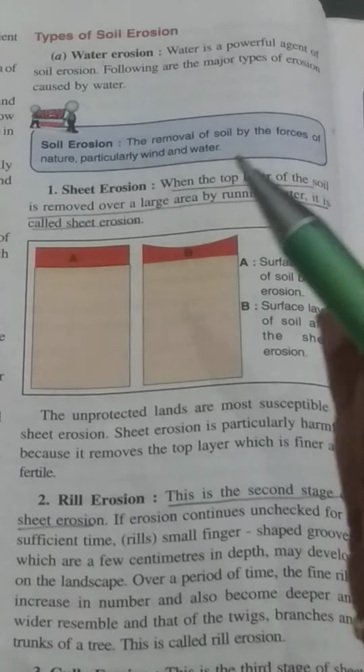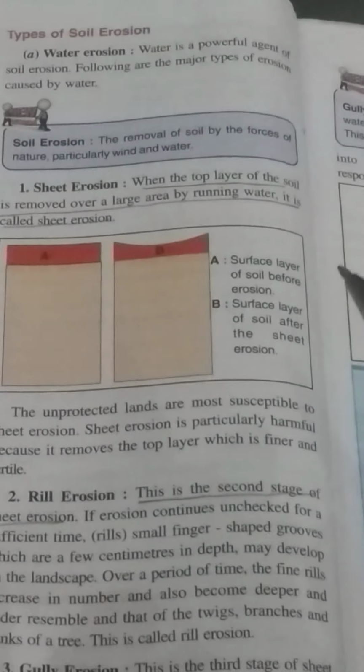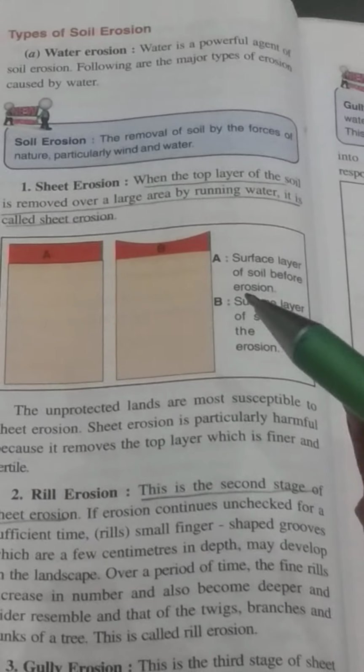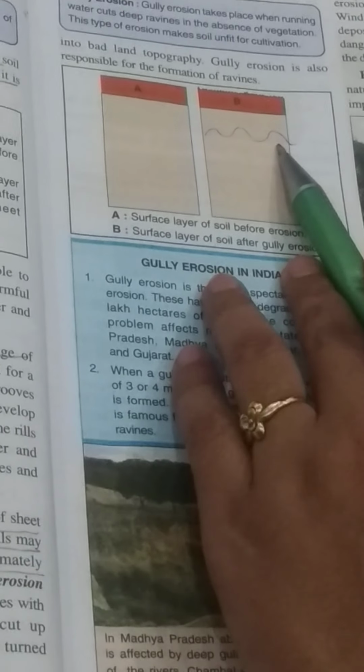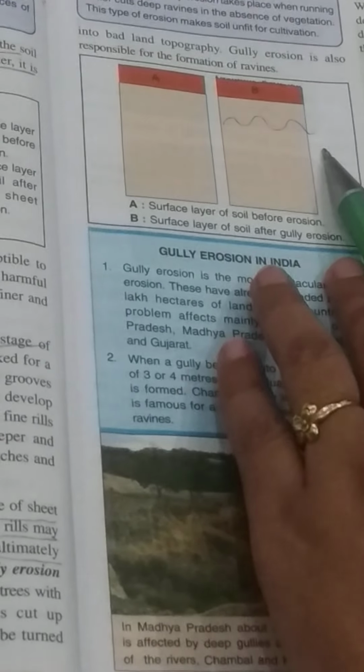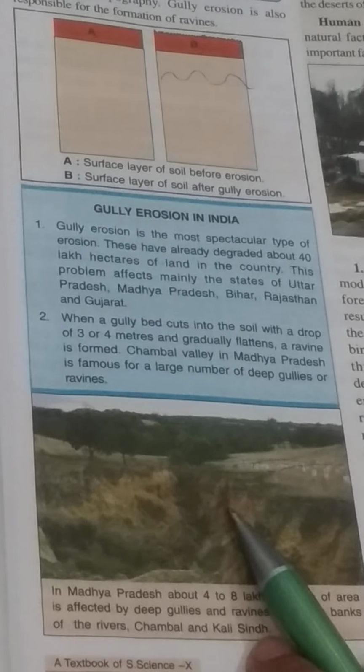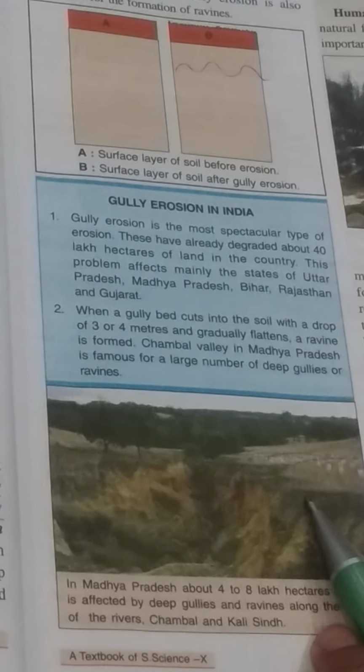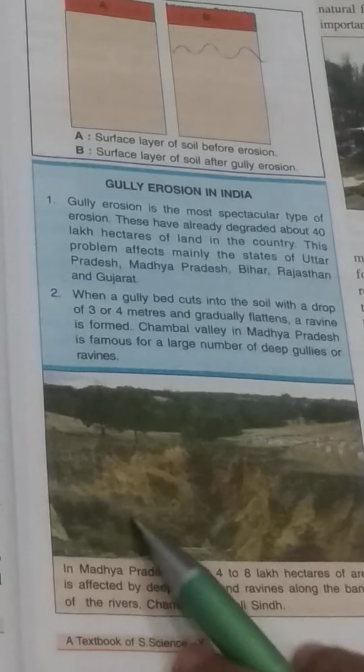Gully erosion occurs by water flowing down through clay soil that causes deep channels of water flowing down, like this type of gully erosion. This causes land unfit for cultivation and is known as badland, like the Chambal valleys. Such is the case in the Chambal basin, where the gullies are known as ravines. The example is the Chambal basin.